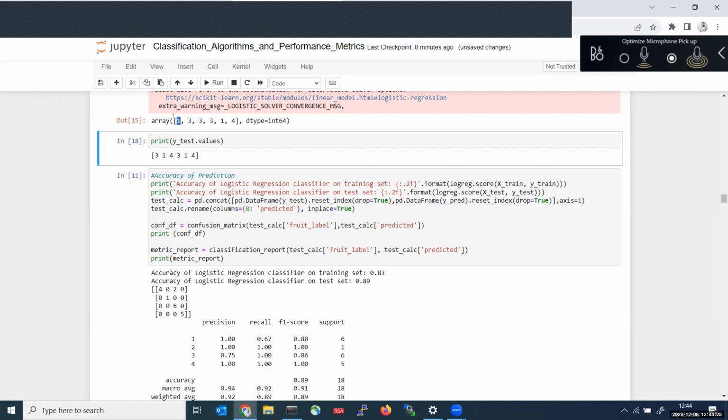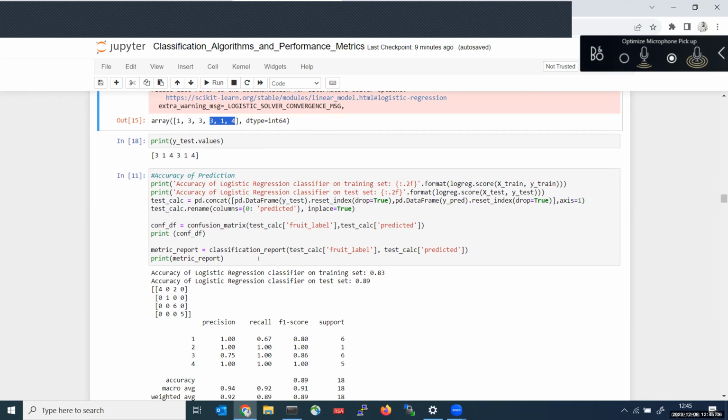Here label is 1, but our model predicted this as 3. Here label is 4, but our model predicted this as 3. Here this one only is correct. This 3, my model is able to predict as 3. And this 1 also, my model is able to predict as 1. This 4 also, my model is able to predict as 4. So 3 labels I predicted correctly, and the first 3 labels I predicted wrongly. These are the wrong predictions.